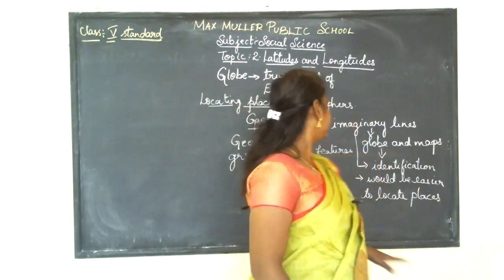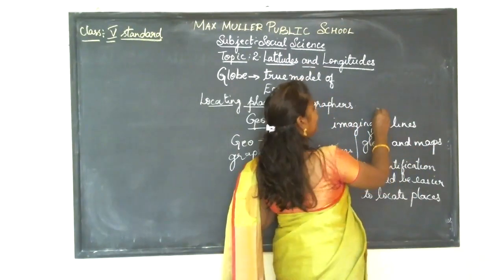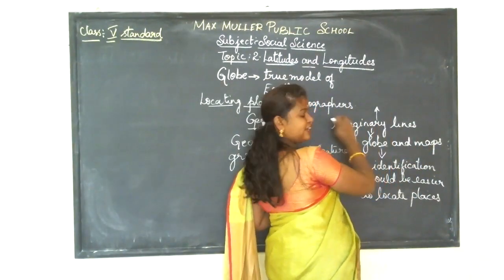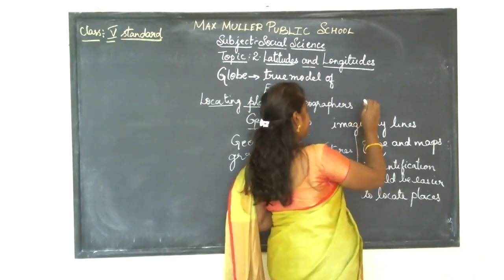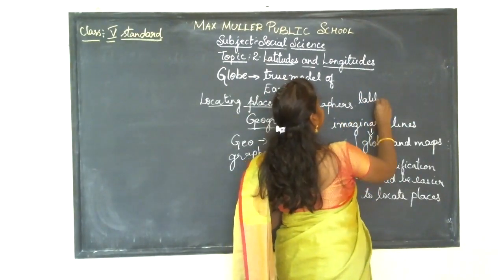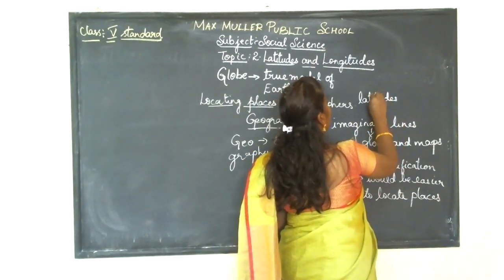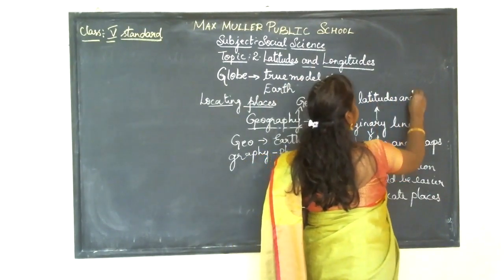The imaginary lines which were created by geographers are called latitudes and longitudes.